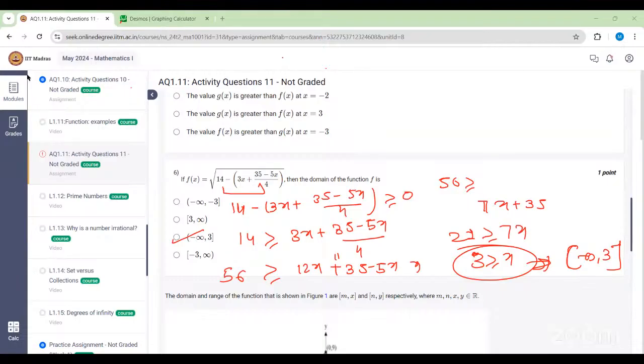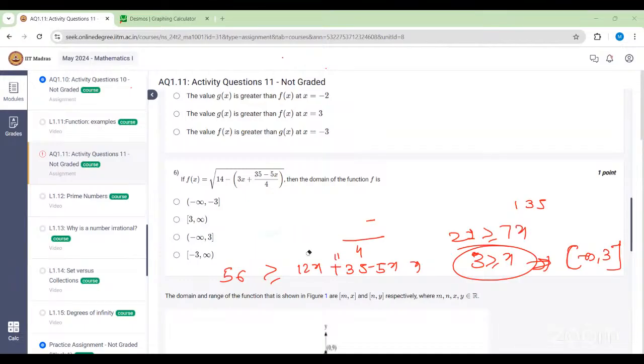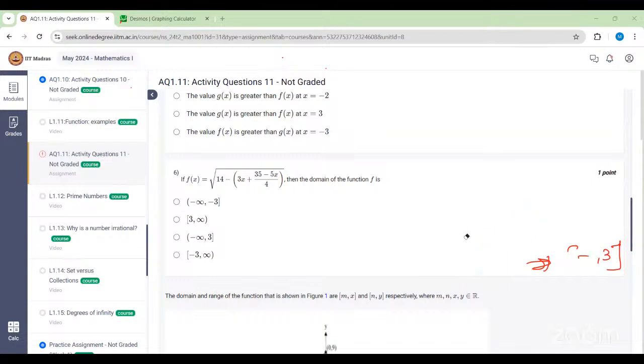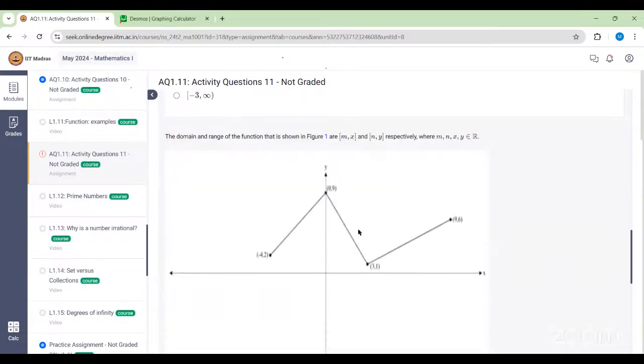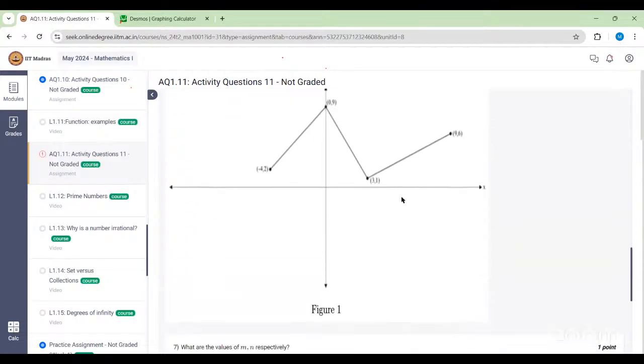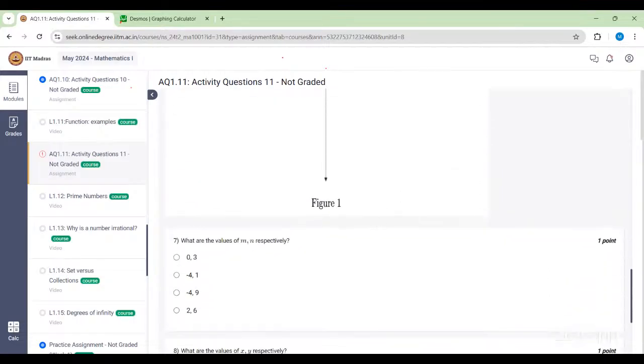Okay, any other doubt from this activity group? Ma'am, question number 7. Okay, you asked 6 or 7? I thought you asked 6. Ma'am, 7. Okay, fine. The domain and the range of the function shown in the figure below is [m, x] and [y]. What will be the values of m and n respectively?